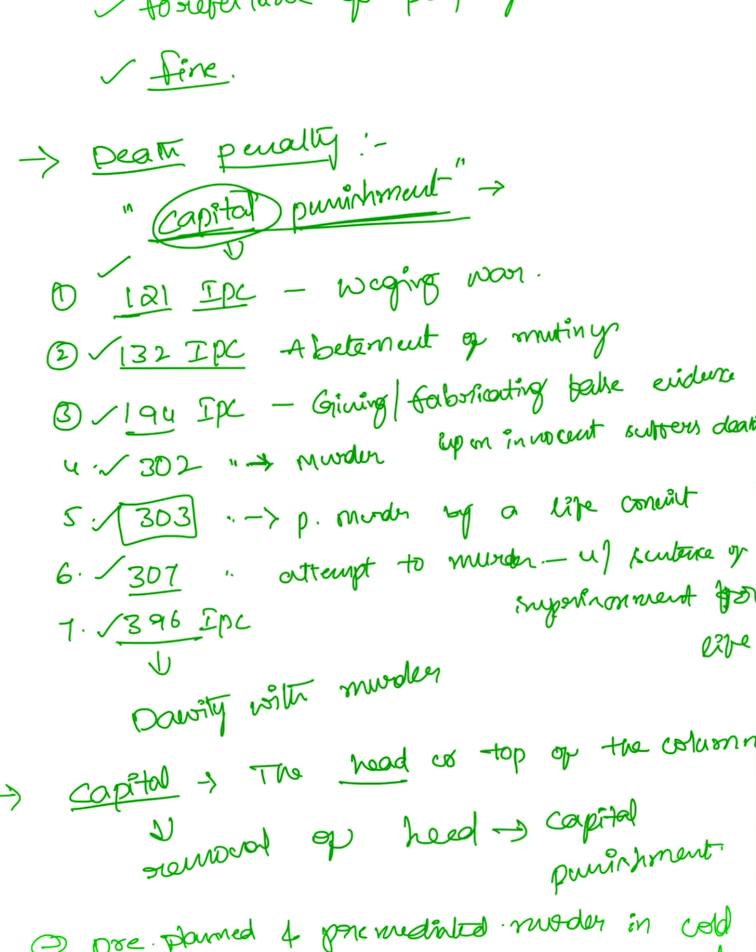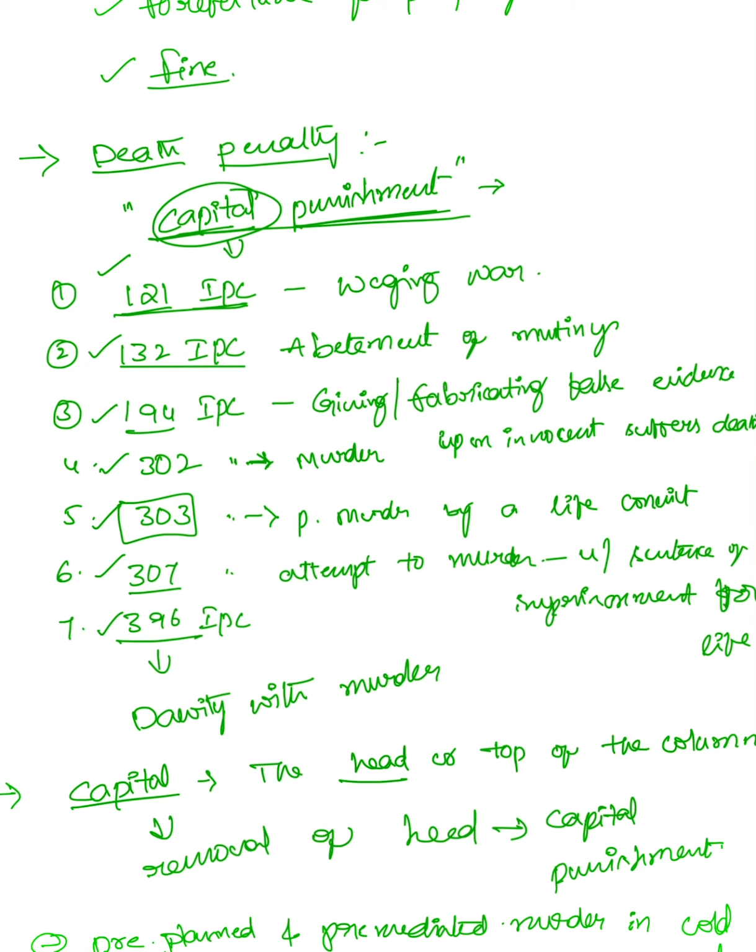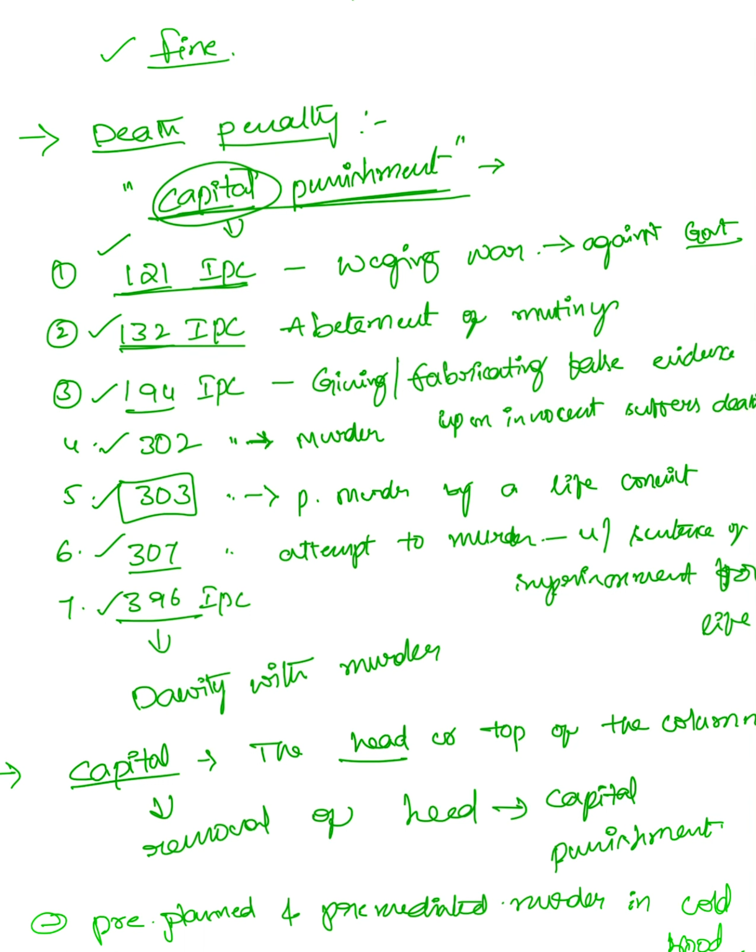What is 121 IPC? 121 IPC is waging or attempting to wage war, or abetting the waging of war, against the government. And what is section 132 IPC?